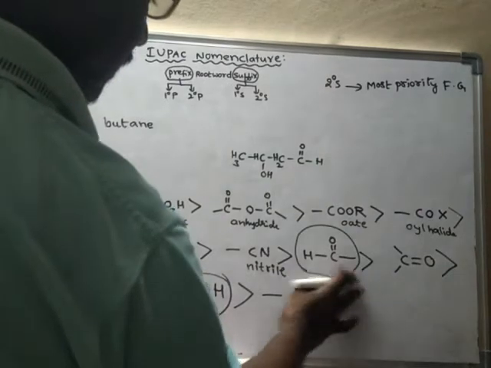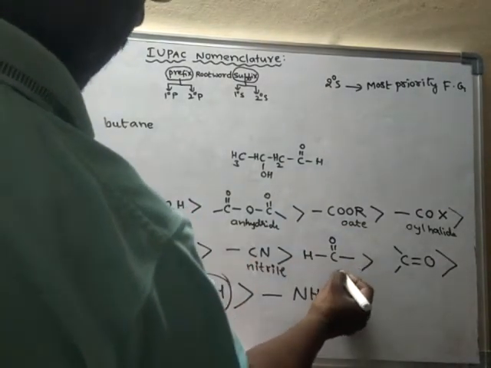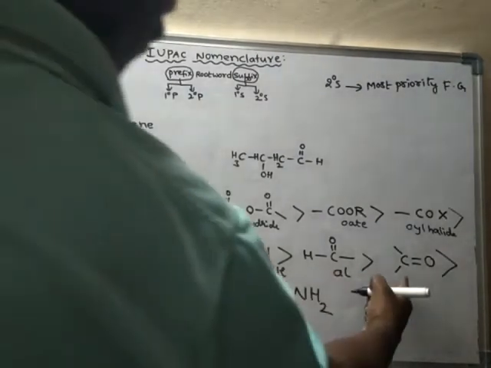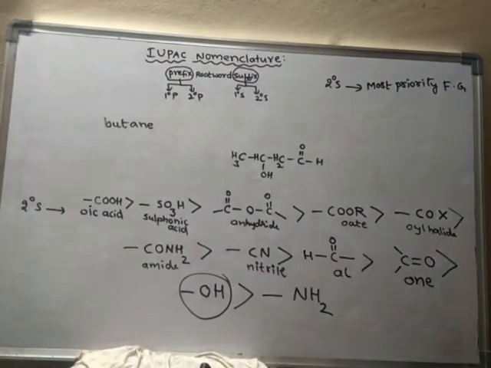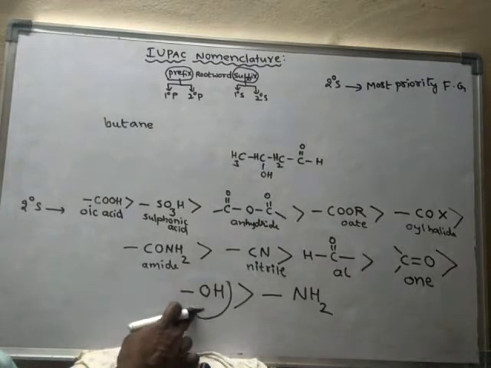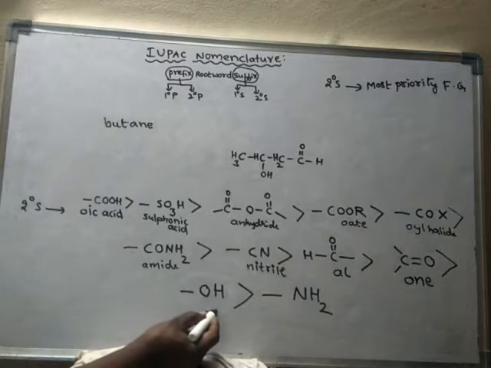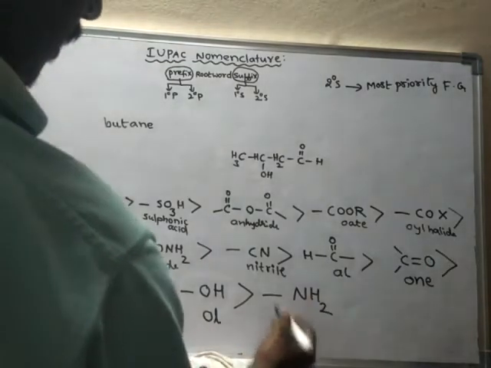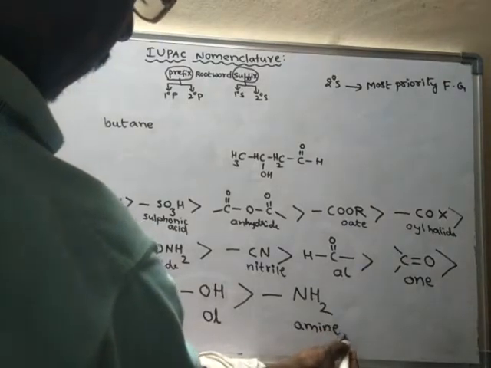For aldehyde, the secondary suffix name is al. I have given you this one in the previous video. For ketone, the secondary suffix name is one. For alcohols, the secondary suffix is ol. And for amine, the secondary suffix is amine. The name itself is amine.